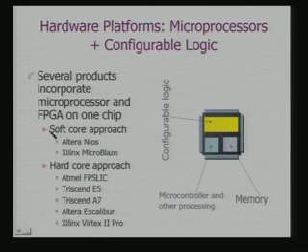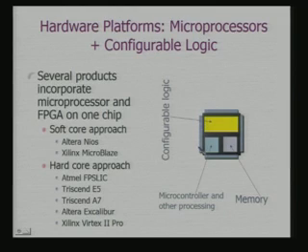One is based on the soft core approach, another is based on the hardcore approach. In a typical soft core approach, the basic idea is that you have the FPGA, and on the FPGA you actually synthesize the processor itself. In a hardcore approach, you have the processor, and with the processor you have the FPGA block, just like the accelerator kind of design that we had talked about. So, conceptually the block diagram looks something like this. You have the configurable logic block, you have a microcontroller and other processing elements, and this provides the memory.